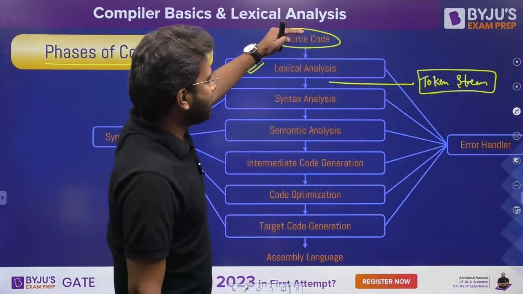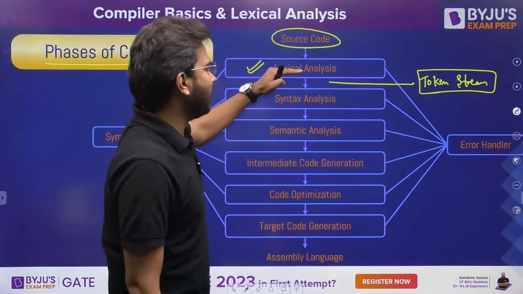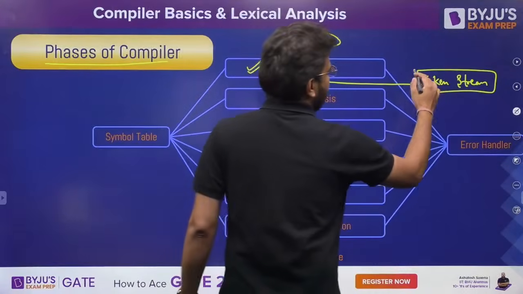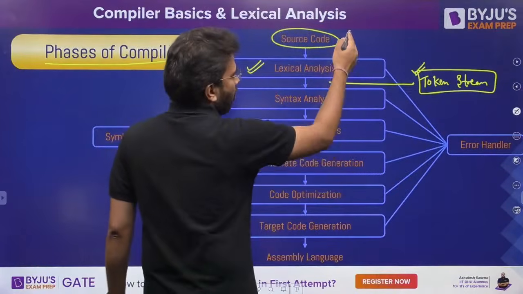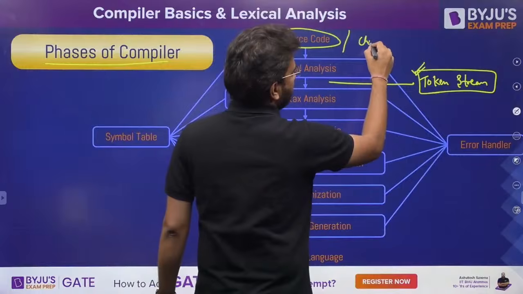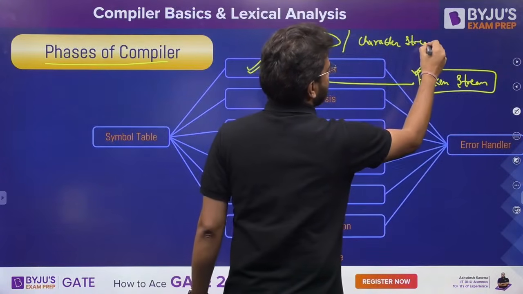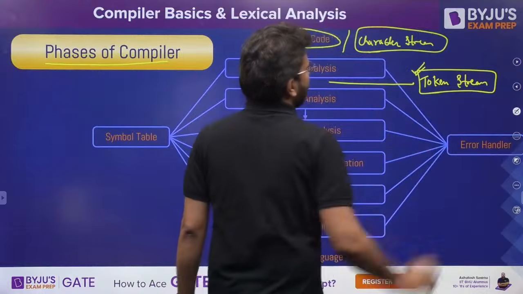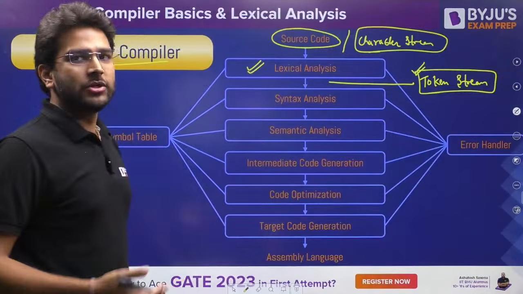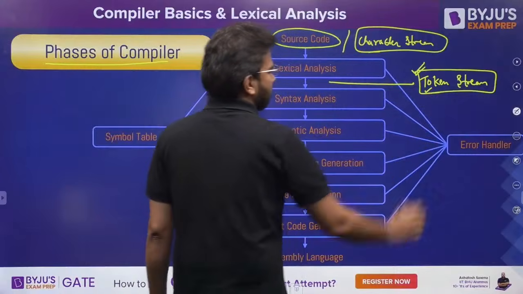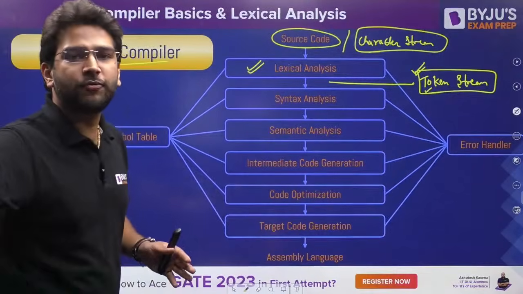So we are providing this source code to our first phase of the compiler, that is our lexical analysis phase. It is going to generate the token stream. So source code, or you can say character stream as well. That means whatever you have in your C program, if we are talking about C programming language, whatever you have in the C program, that is going to generate the token stream. Clear? That means the stream of tokens.